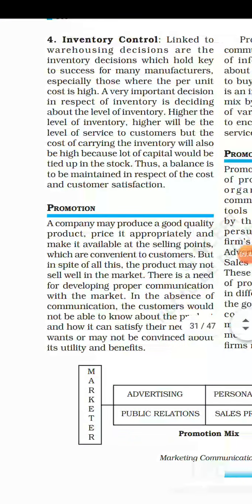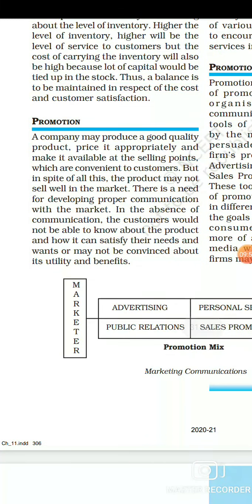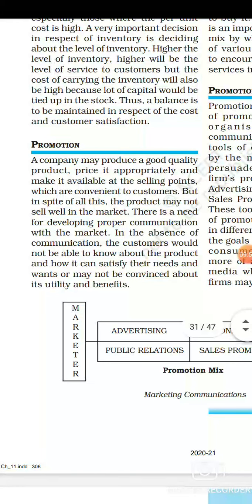Now next we are going to talk about promotion. Promotion plays a very important role. This we have discussed earlier also, that it's a choice of a firm what kind of goods they produce.